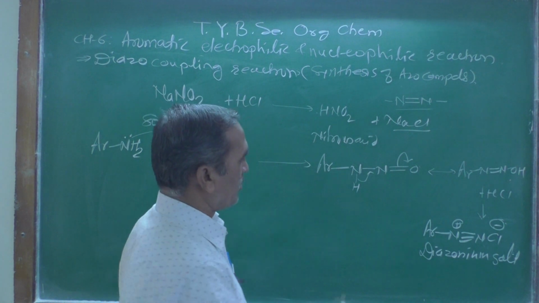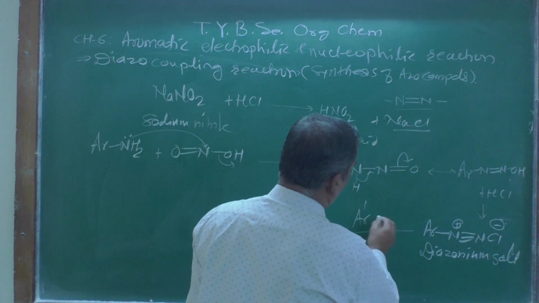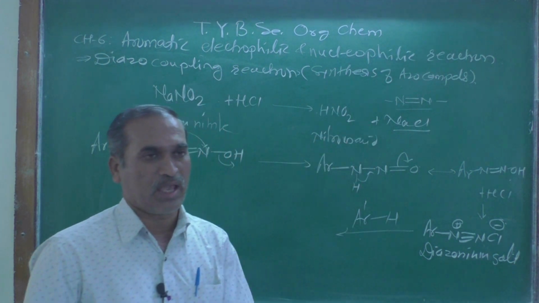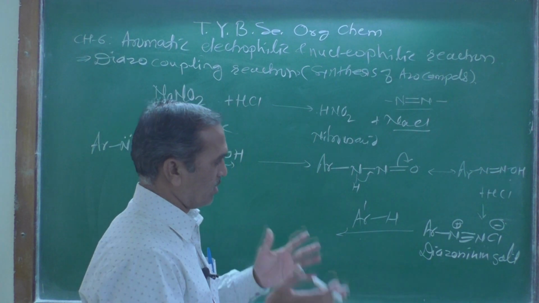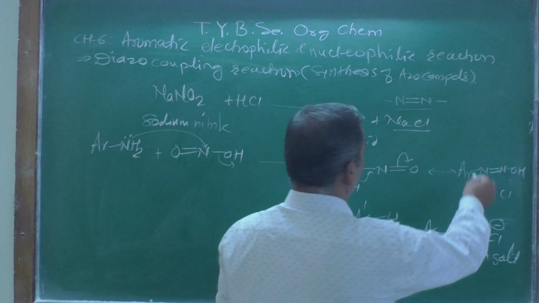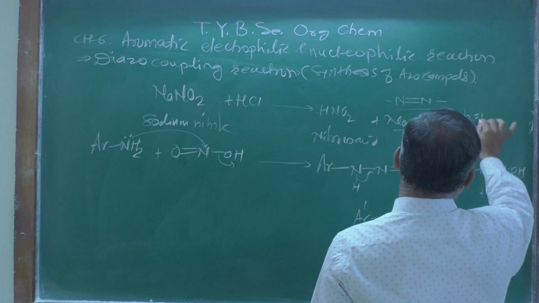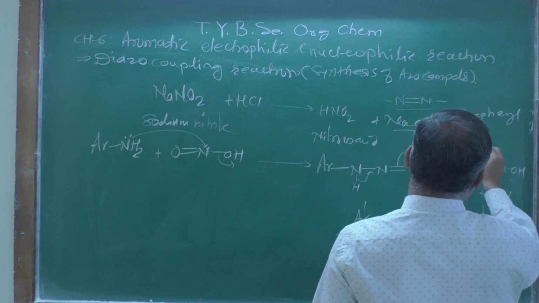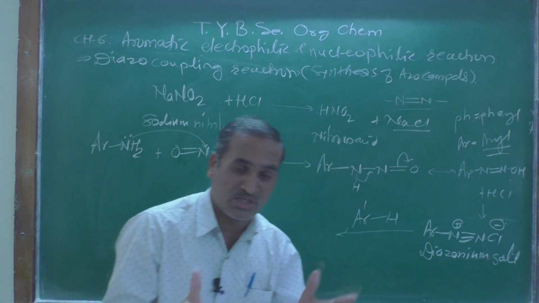If this compound is treated with some aromatic compound, let us say Ar dash H, where Ar means aryl group, suppose benzene, which may be substituted. Some students may get confused between Ph and Ar: Ph is called a phenyl group, simple, and Ar is called an aryl group, meaning a substituted benzene group.